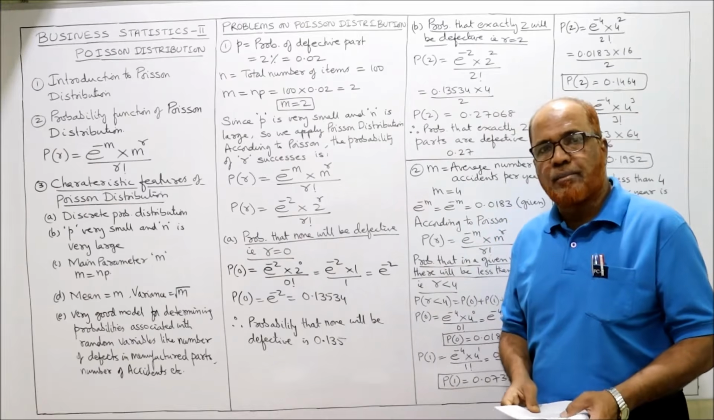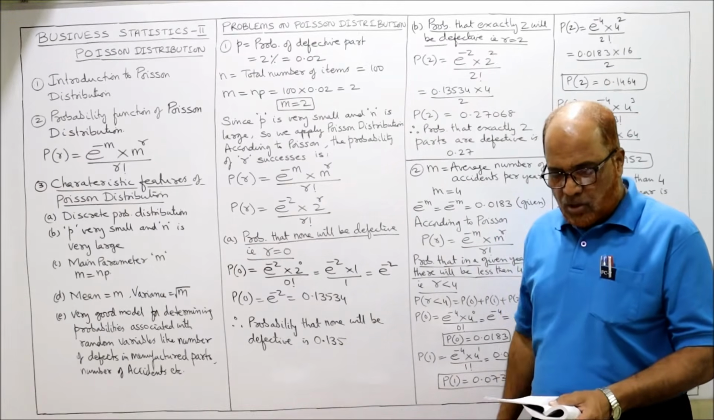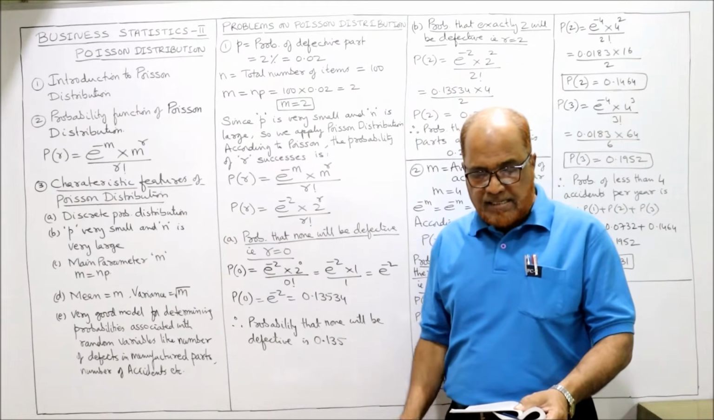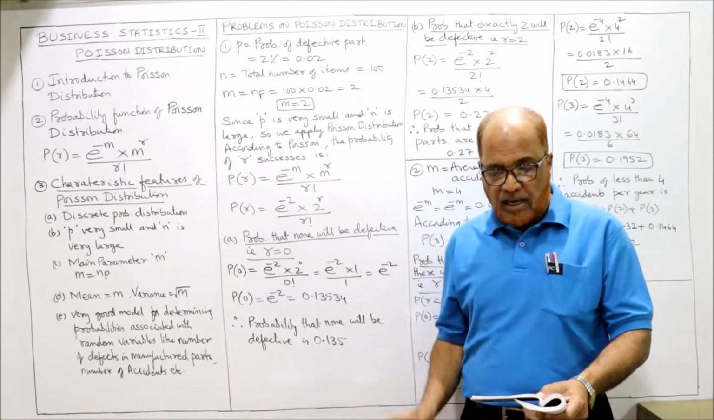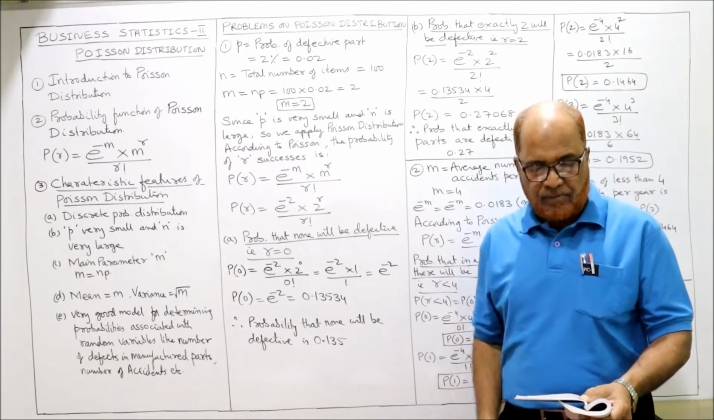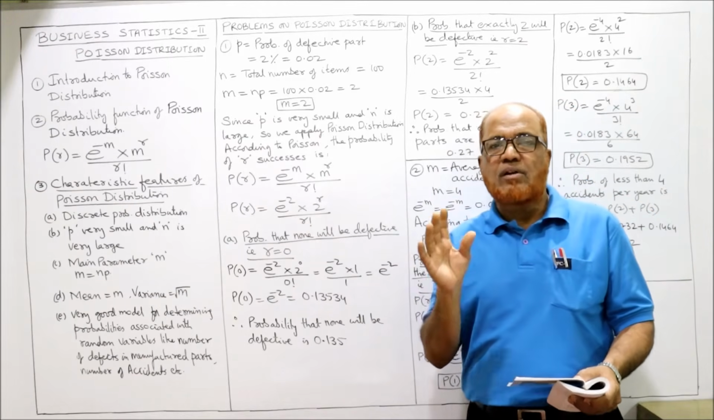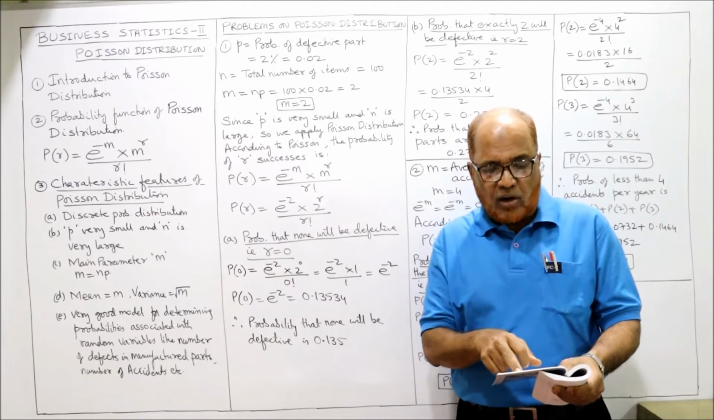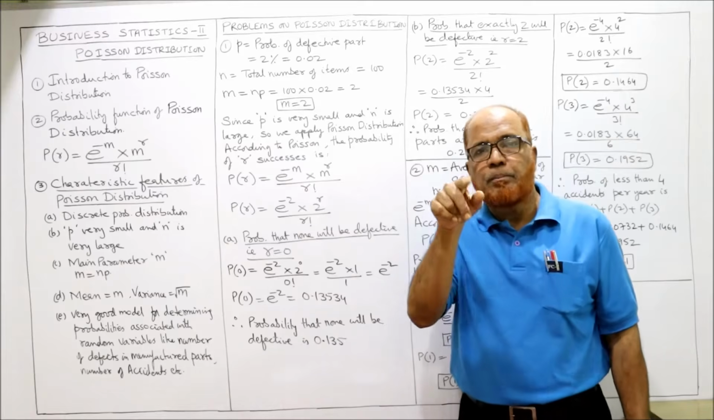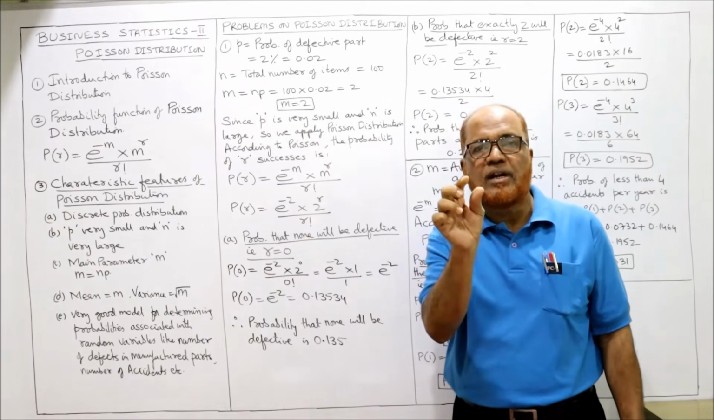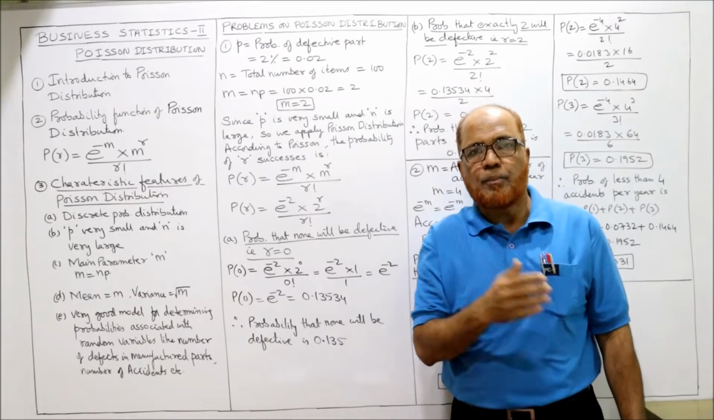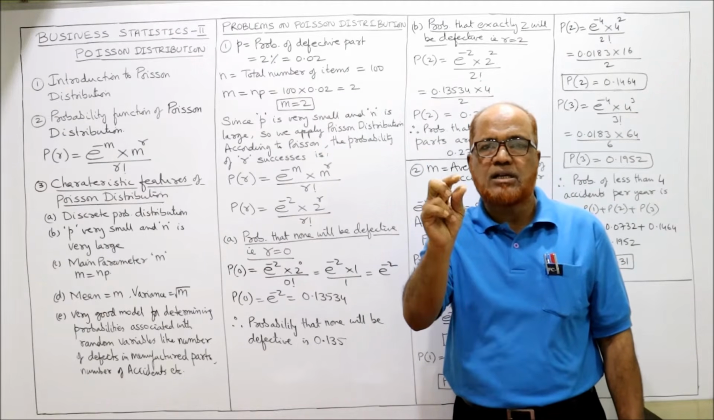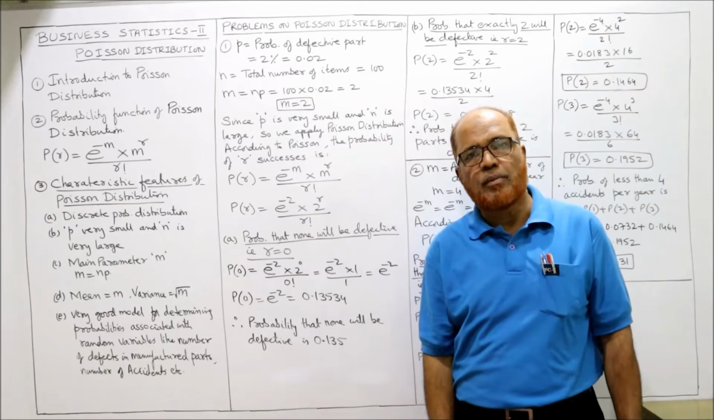First problem, I am reading it out. 2% of a given lot of manufactured parts are defective. Find the probability that in a sample of 100 items, none will be defective, and exactly 2 will be defective. The contents of the problem are very similar to binomial. The only thing is 2% of a given lot of items are defective. So we take P as the probability of a defective part. The probability of a defective part is only 2%, that is 2 by 100, 0.02. This is the probability of defective.